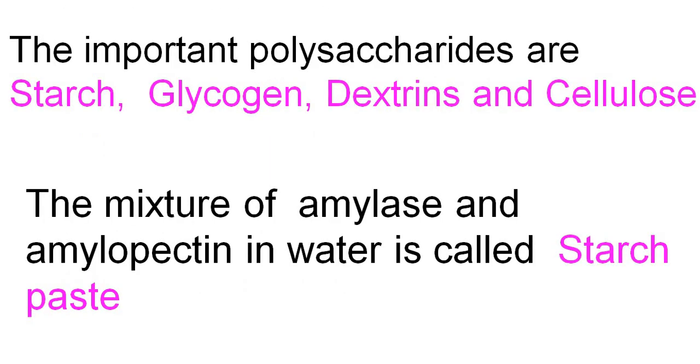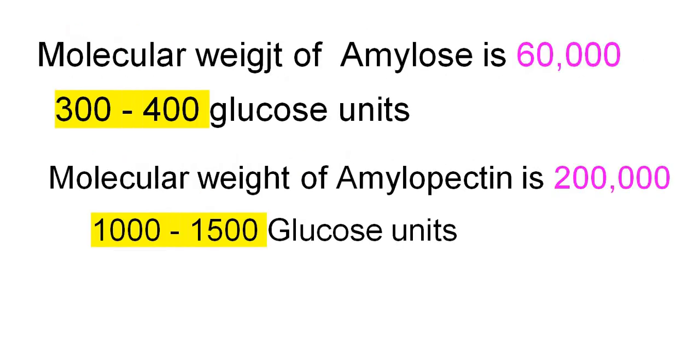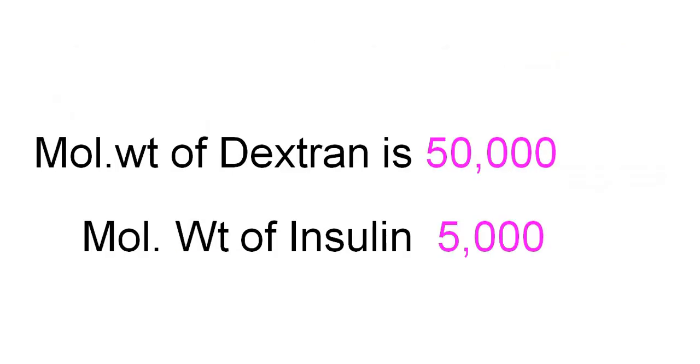The important polysaccharides are starch, glycogen, dextrins and cellulose. The mixture of amylose and amylopectin in water is called starch paste. Amylose forms the inner portion of the starch grain and is soluble in water. Amylopectin forms the outer covering. It is insoluble. Molecular weight of amylose is 60,000, with 300 to 400 glucose units. Molecular weight of amylopectin is 200,000, with 1,500 glucose units. Molecular weight of dextran is 50,000. Molecular weight of inulin is 5,000.